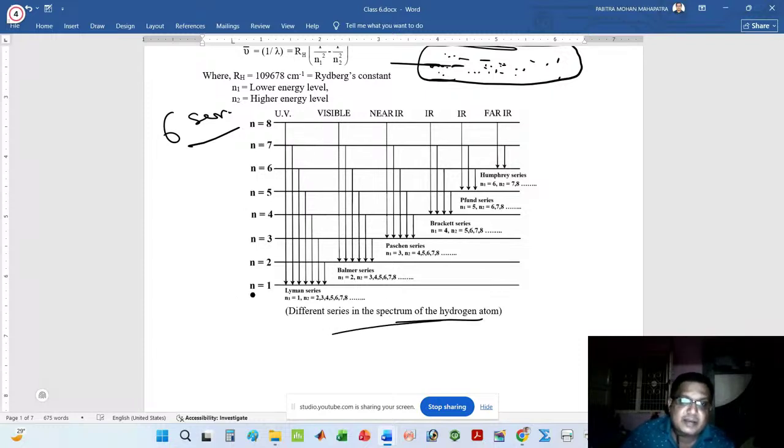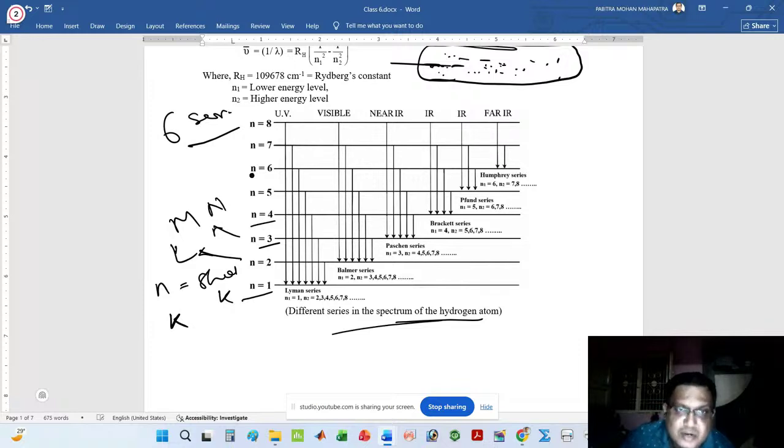Here I have taken n, that is your principal quantum number. I will clearly explain what a quantum number is in an upcoming class. For this class, only remember that here n is the shell. The first shell is your K shell, and the n value is 1. This is your K shell. This is the L shell, for which n is equal to 2. This is the M shell, for which n is equal to 3. This is the N shell, for which n is equal to 4. Like that you can think of the other shells. I have given 8 shells.